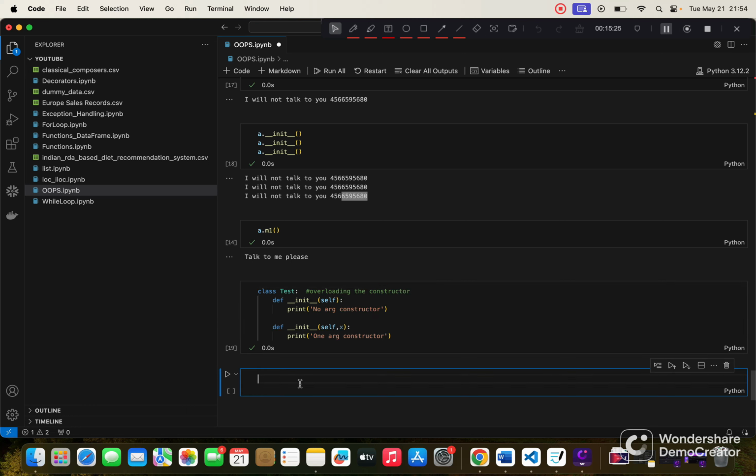So okay, now let me create an object using the first constructor, that is t is equal to Test. I'm creating the first object like this, and let me create the second object like this.